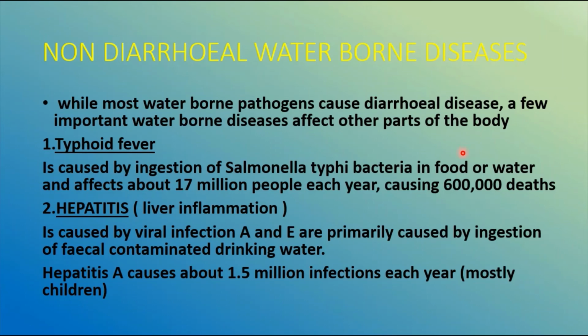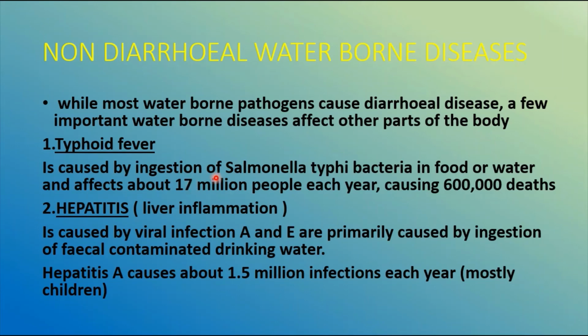Then non-diarrheal waterborne diseases. While most waterborne pathogens cause diarrheal disease, very few do not affect the gastrointestinal tract and are not related to diarrhea, but they affect other parts of the body. For example, typhoid causes hepatomegaly, that means your liver is getting affected, then your spleen is getting affected.